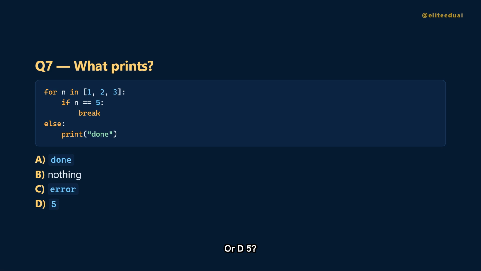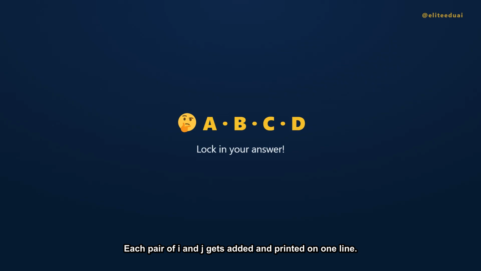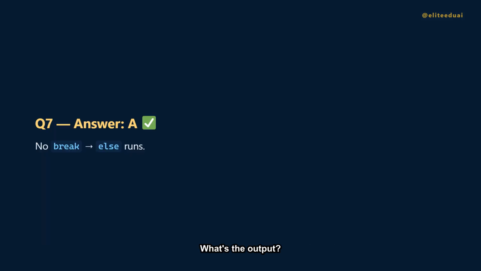Question 7. The loop looks for 5, which isn't there. Does the else run? Is it A, done? B, nothing? C, an error? Or D, 5? The answer is A, done. 5 is never found, so the loop never breaks, and the else clause runs, printing done.